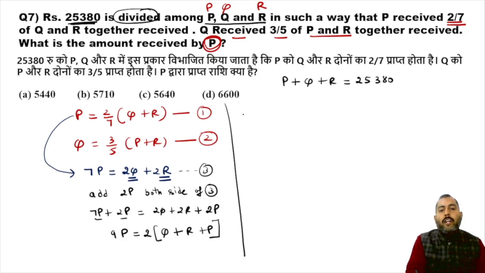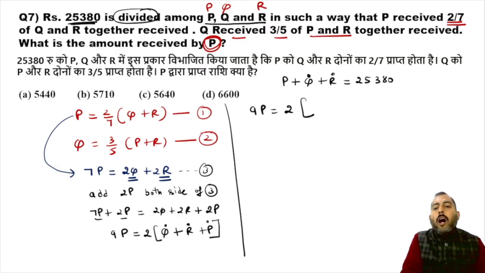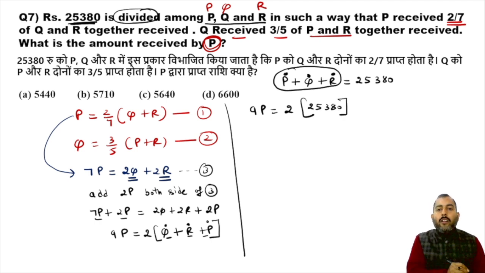Now try to understand. So 9P is equal to Q plus R plus P. What is Q plus R plus P? Q plus R plus P is similar to P plus Q plus R. So Q plus R plus P is the sum of total money which is divided among P, Q and R, and it is given equal to what? 25,380. So Q plus R plus P is being replaced by 25,380. So from here, P comes out to be equal to 2 by 9 into 25,380.